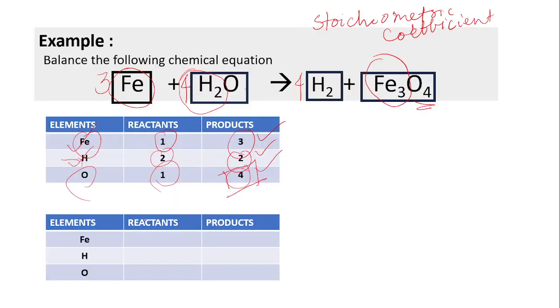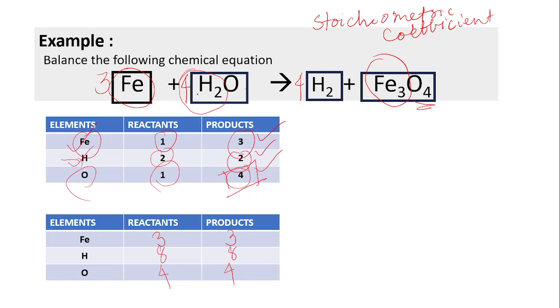Then we will notice that there are 3 iron atoms in the reactant side. There are also 3 atoms in the product side. There are 8 hydrogens in the reactant side. There are 8 hydrogens in the product side. There are also four oxygen atoms in both reactant and product side.